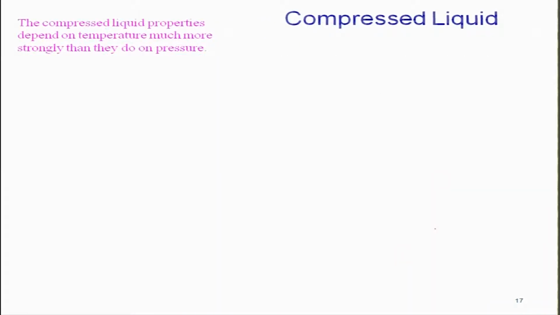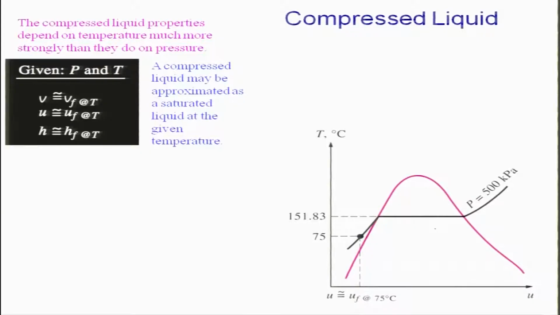In addition to superheated vapor, which is on the right side of the saturated vapor line, you have a compressed liquid, which is on the left side of the saturated liquid line on a P or T versus V plot. For a given point, let us say here, at P equal to 500 kilopascal and temperature 75, we approximate the property to that of the saturated liquid at 75 degrees Celsius.